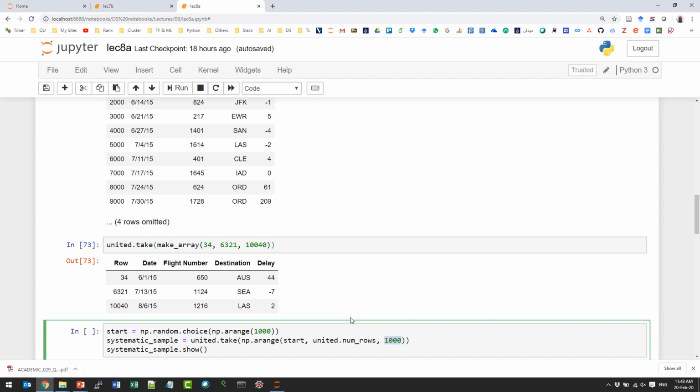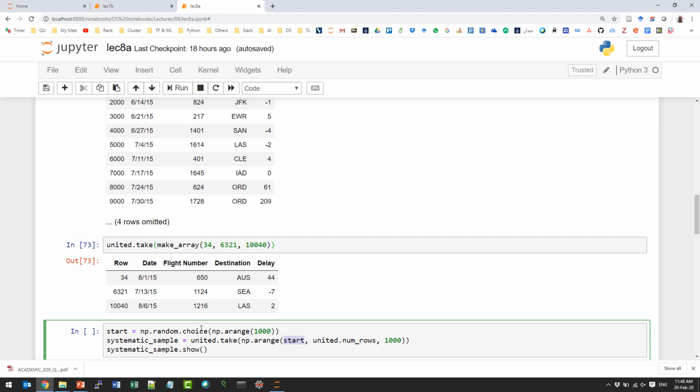Okay, so you understand now what's going on? This line is very similar to what we did earlier when we get 0, 1,000, 2,000. The only difference is that we start from a random position, because start here is random. So if the start is 17, then we will get rows number 17, 1,017, 2,017, 3,017, and so on.